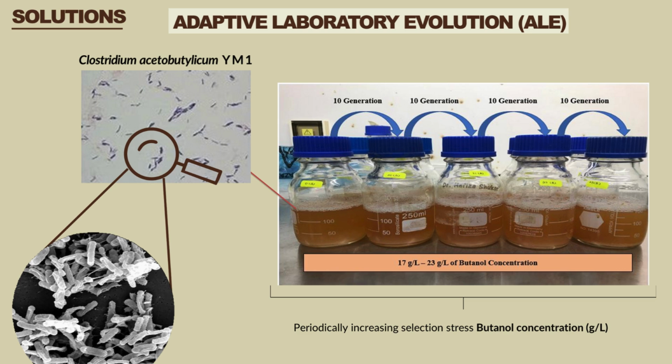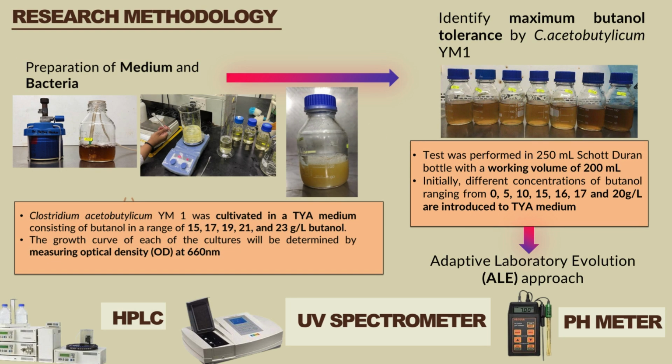For instance, in our study, we emphasized improving the strain tolerance level by subjecting it to high biobutanol concentrations that start from 15 g per liter and end at 23 g per liter. Next, we will briefly discuss our methodology. We start the adaptation with 15 g/L because we found that this is the inhibitory butanol concentration for our strain. Once the strain has acquired the strength to sustain that particular concentration, we move up to the next concentration. This is continued until the strain reaches its limit.